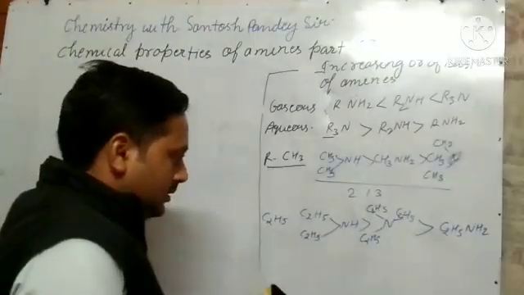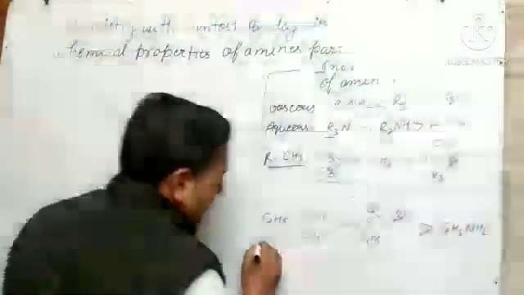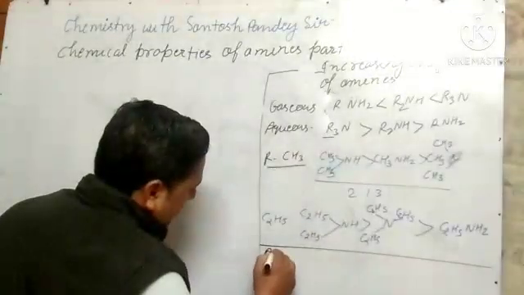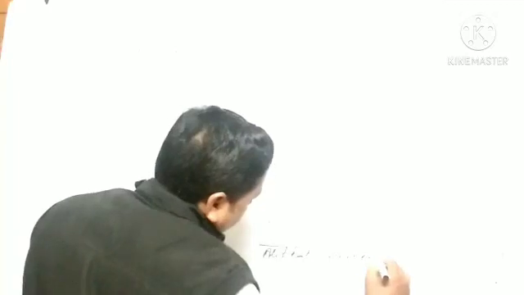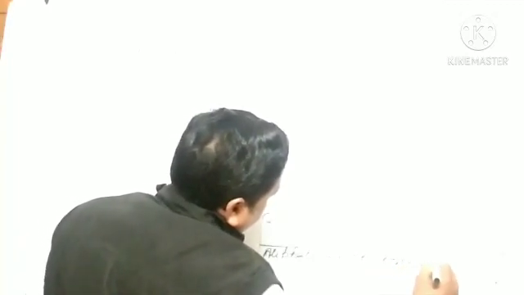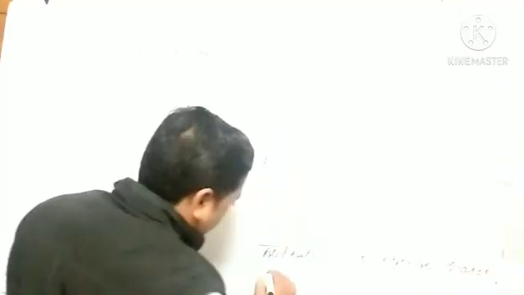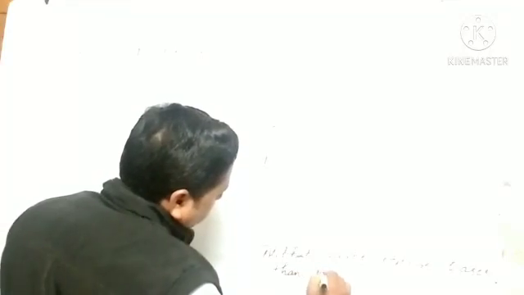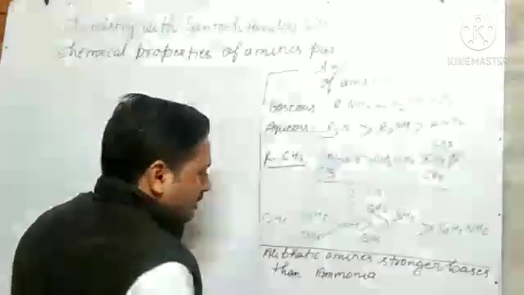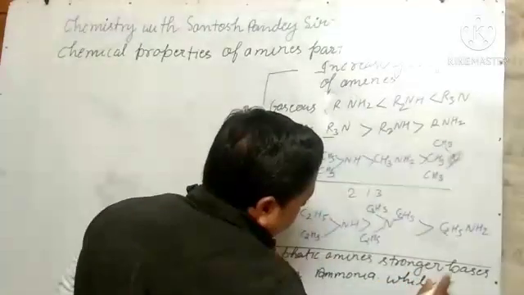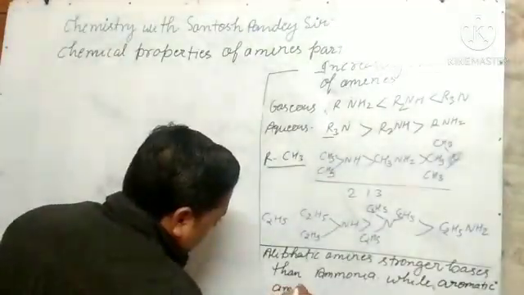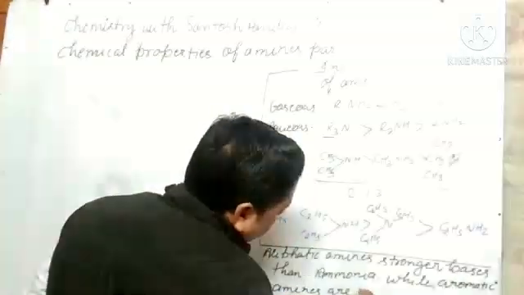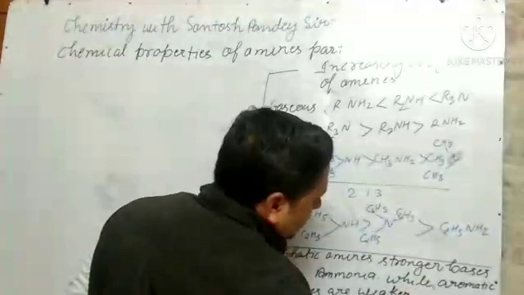One more point, you can note it. Aliphatic amines are stronger bases than ammonia, while aromatic amines are weaker than ammonia.